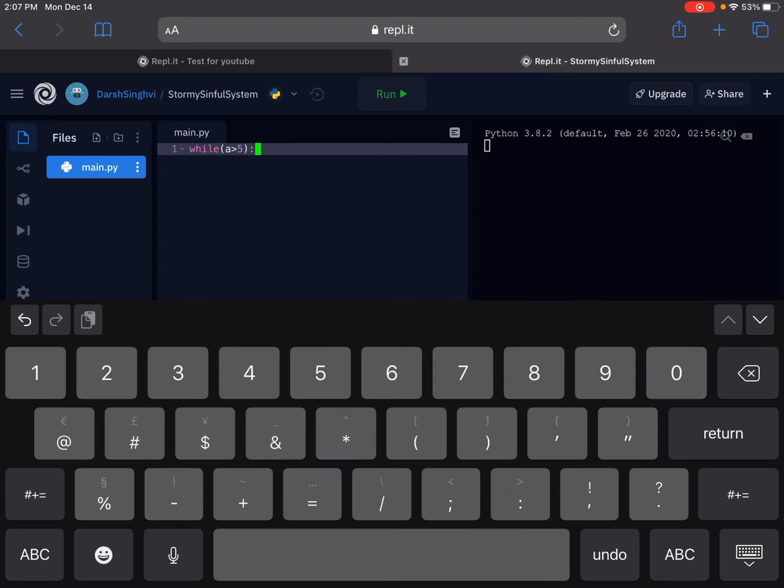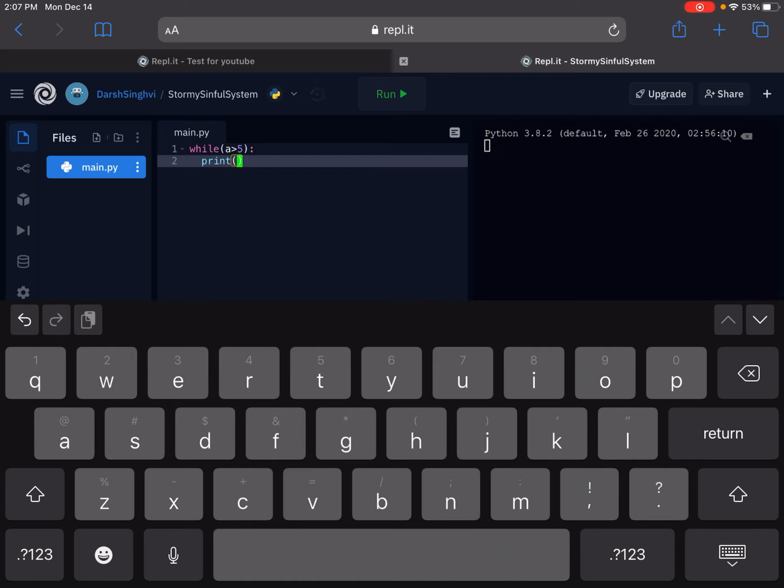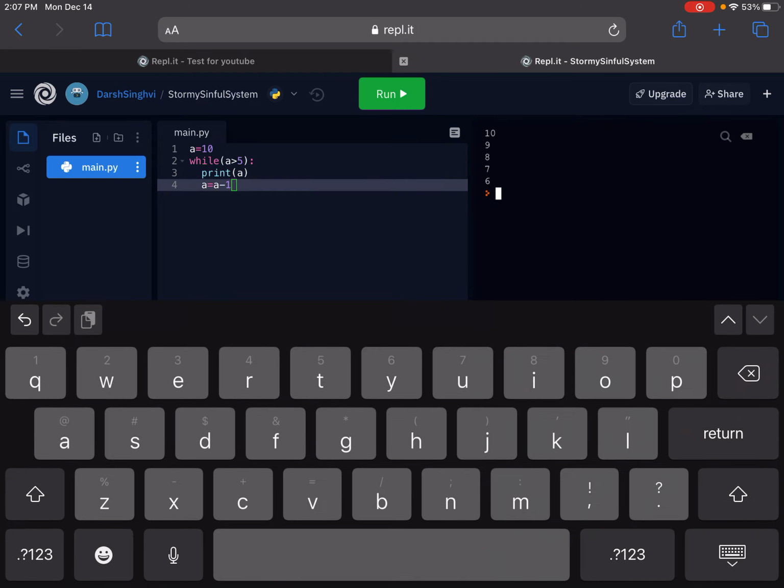And then you put the colon, and then you hit return. And then here, let's print A, and then we'll do A equals A minus 1. We gotta name it first, so let's go A equals 10. So now we've already put A as 10. Then it'll keep on printing the number A until A is not greater than 5. After each turn, it's going to subtract 1 from that 10. So look, 10, 9, 8, 7, 6. It's not doing 5 because I never did equal to.